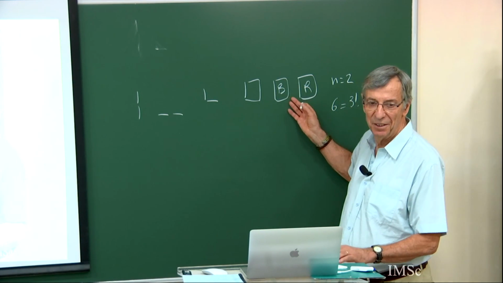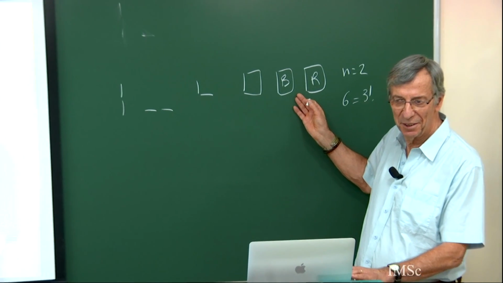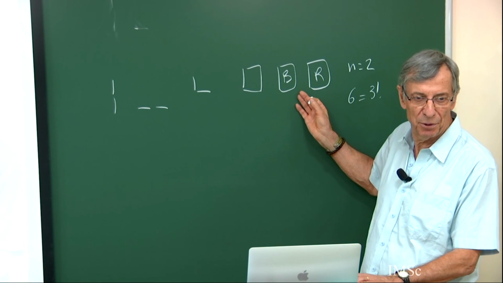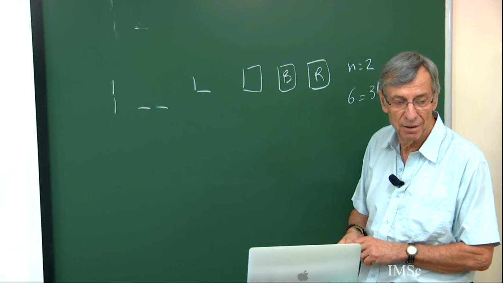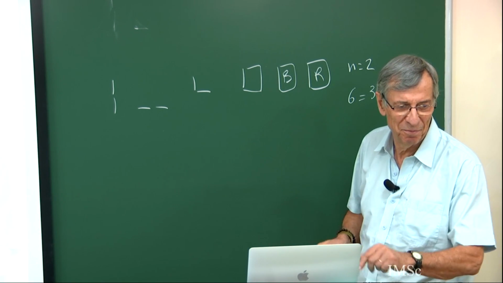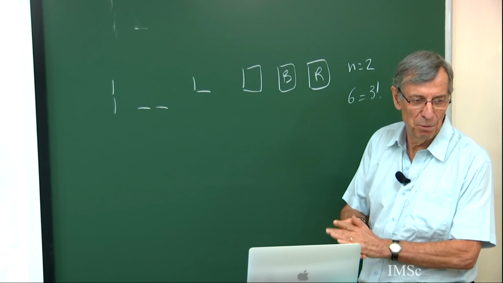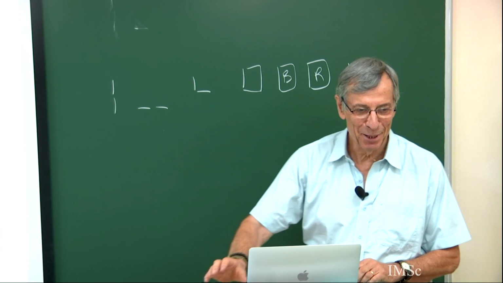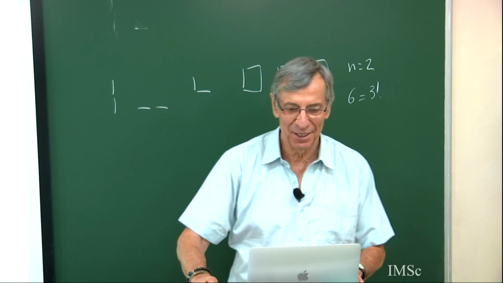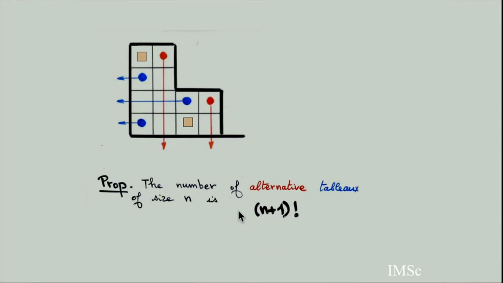And you are convinced that there are 6. The next one will be 24. So it's not obvious that you have a bijection with permutations. I will give you 2 bijections. There are many bijections, but one will be deduced from the Ansatz technology.